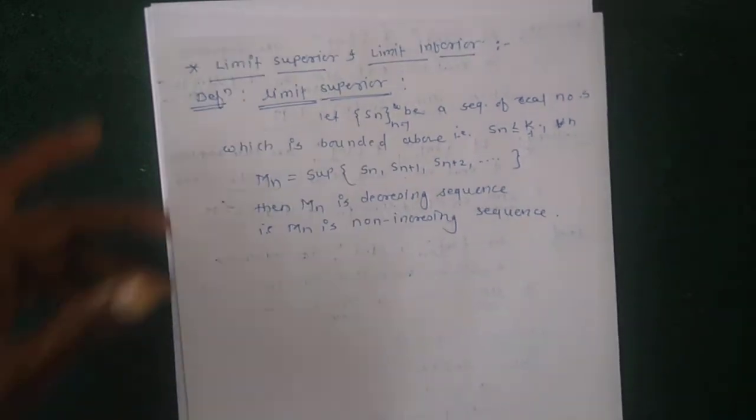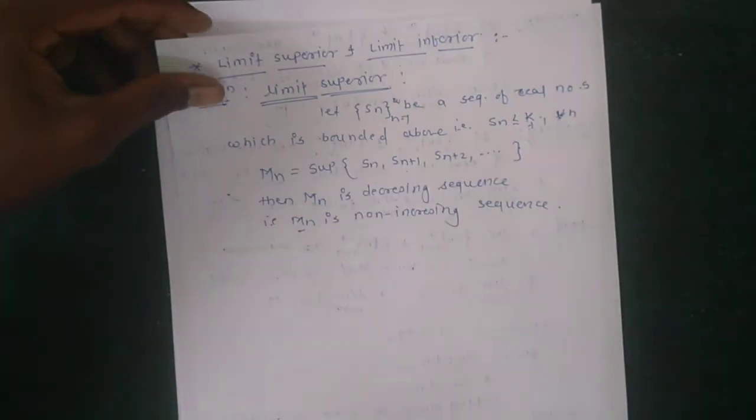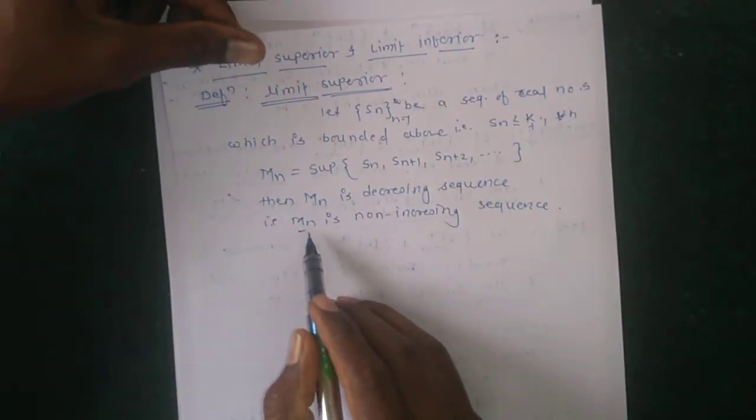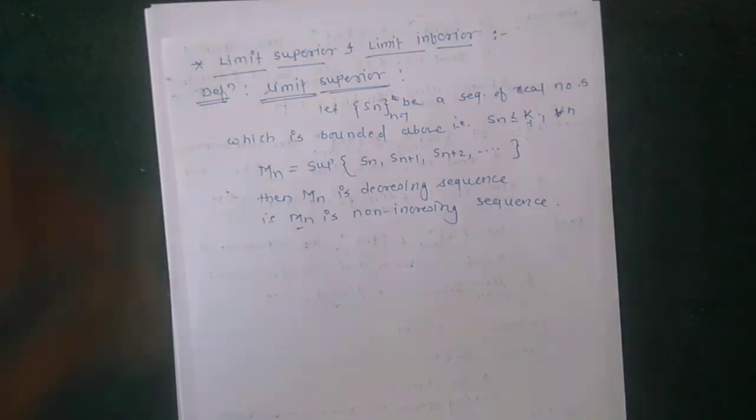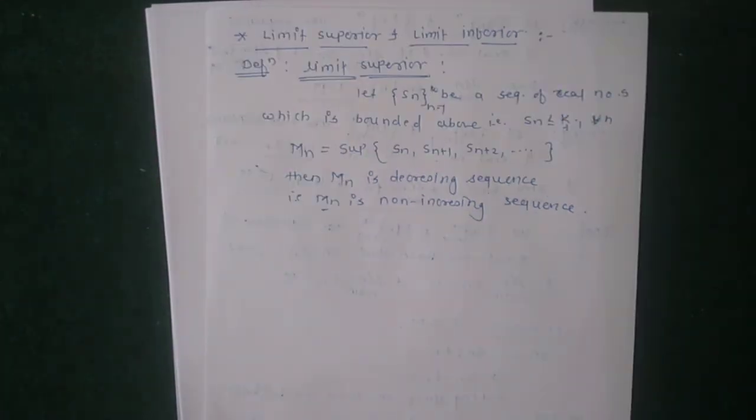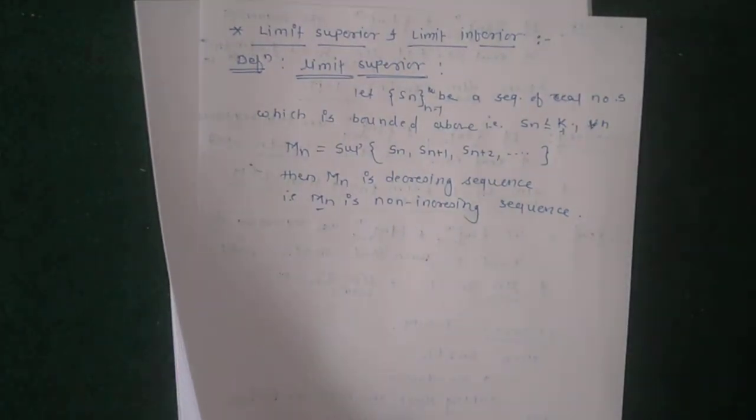Okay, and how to find this Mn? Suppose we are given any sequence.